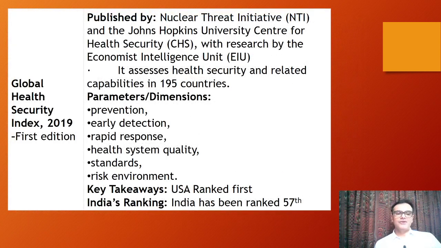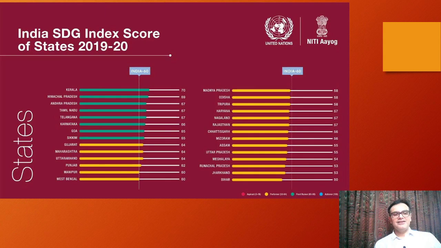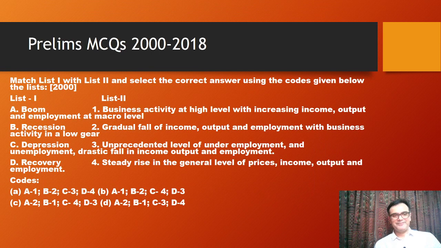The 2020 report is yet to come. Then the Global Health Security Index, and of course the India SDG Index score of the states. So we stand at 60 with respect to the Sustainable Development Goals. Must remember the 17 Sustainable Development Goals, at least give them one reading before going into your prelims.